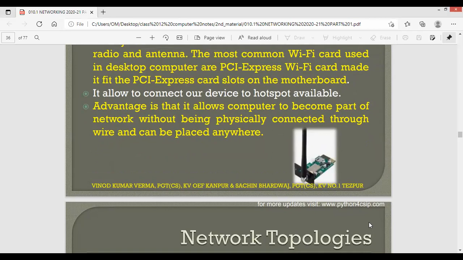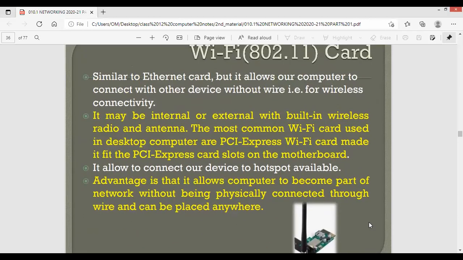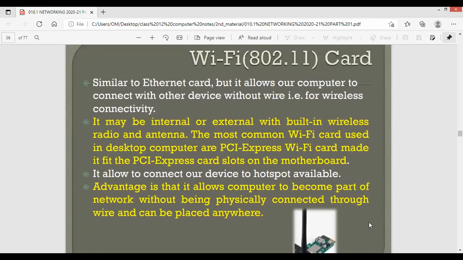Why? If I am using a Wi-Fi card, then I do not have to use wires. I do not need to carry wires, and I can connect with any other network very easily. Take an example. Suppose in my office I use a wired network, and now I'm moving to some other location. Now in the railway station, I want to connect with the network, the internet. There, this Wi-Fi card will be very useful because the network itself is wireless, and this card will do all the work of understanding the data and transmitting the data also. So students